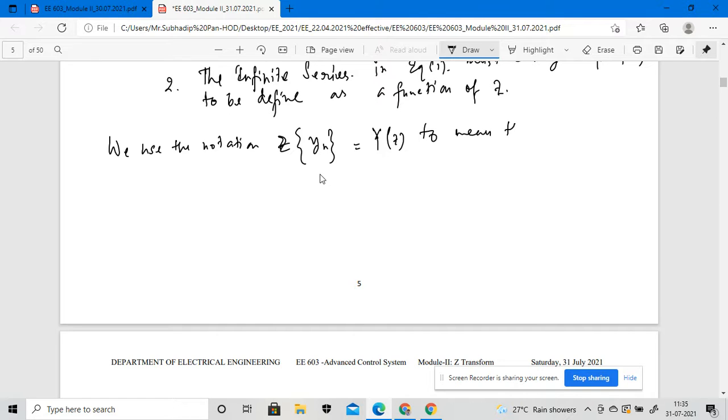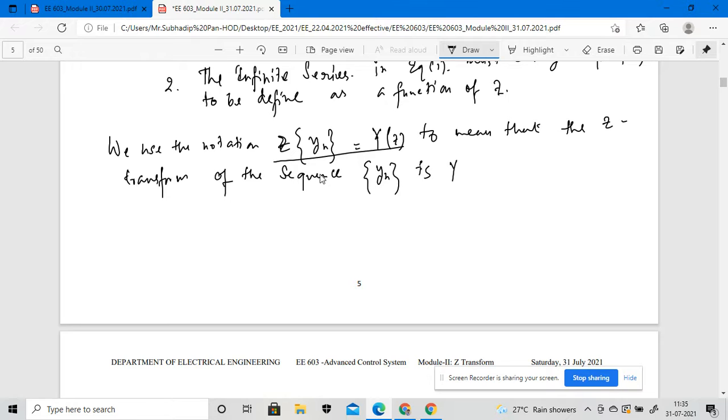That means that the Z transform of the sequence y of n is actually Y of z.